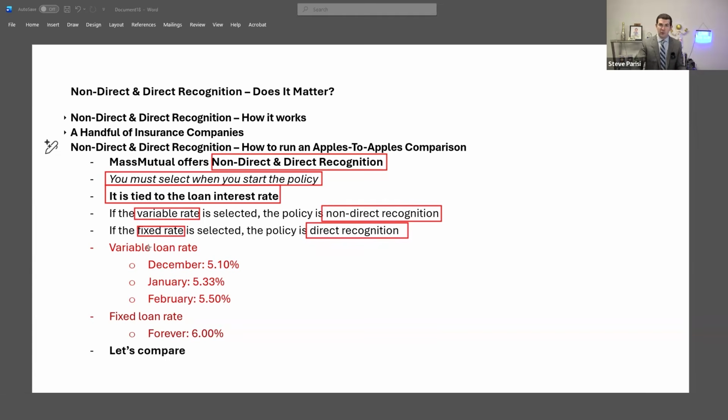And the variable rate is variable. This is what people always ask. Well, how variable is it? It does fluctuate with interest rates in the economy. At the time of this video, it's December. The December loan interest rate is 5.10%. In January, it'll be 5.33%. And in February, it'll be 5.50%. Whereas the fixed loan interest rate is pretty straightforward. It's 6%. And if you pick that option, it's 6% forever. Like contractually, you're locked in, which is nice.